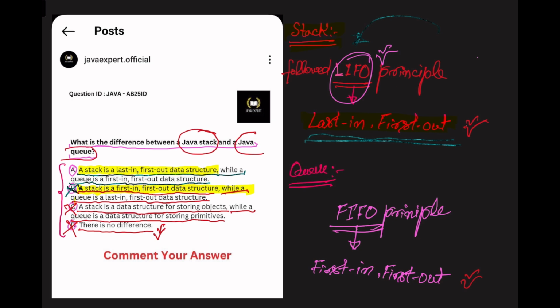So the first statement is true. Let's check the second statement: a queue is a first in first out data structure. So this statement is also correct. So both statements are correct. So option A is correct.